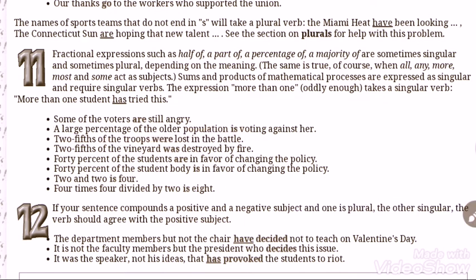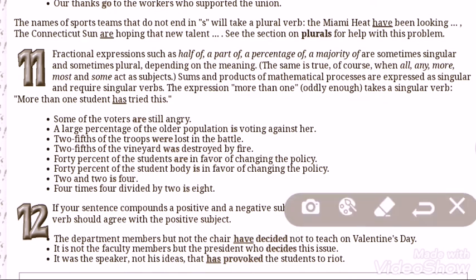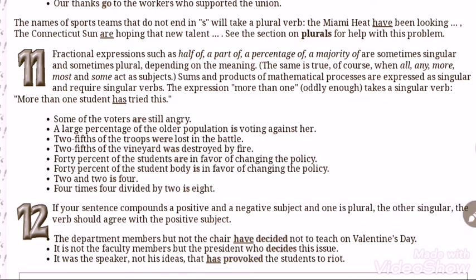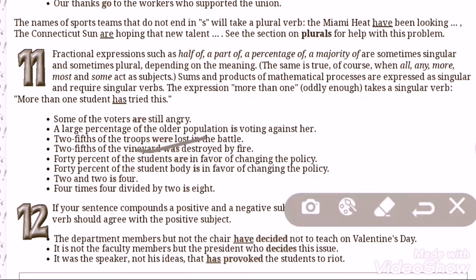Next, 2/5 of the troops are, deciding the verb. Next, 2/5 of the vineyard was. 40% of the student body, singular, is.